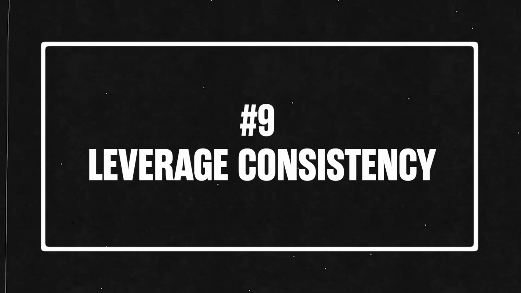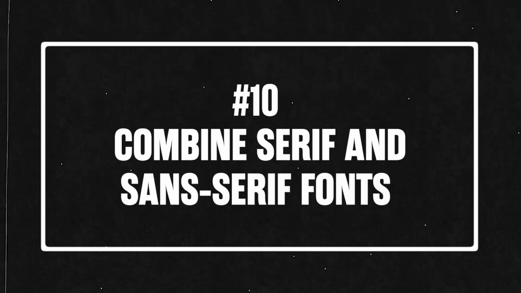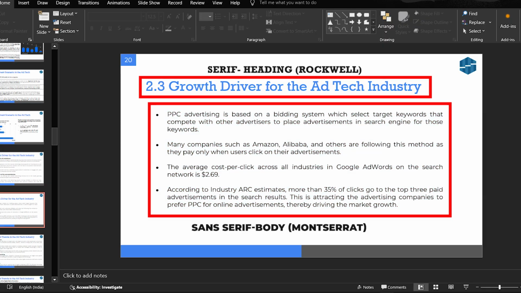Tip number 9, leverage consistency. Make sure that all the font sizes, the font style, the charts, the bars are all consistent across all the slides. Tip number 10, combine serif and sans serif fonts. Choose 2 complementary fonts. Pairing a serif font for headings and a sans serif for the body is a good combination.